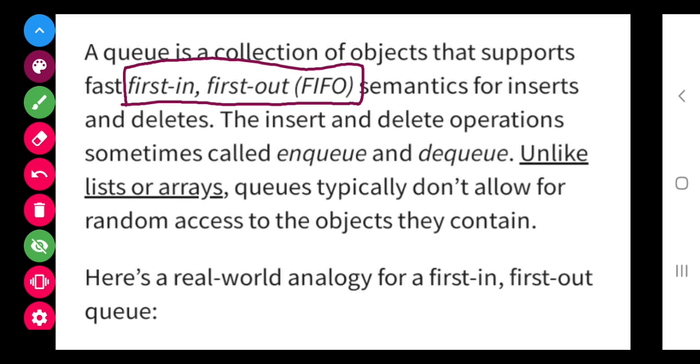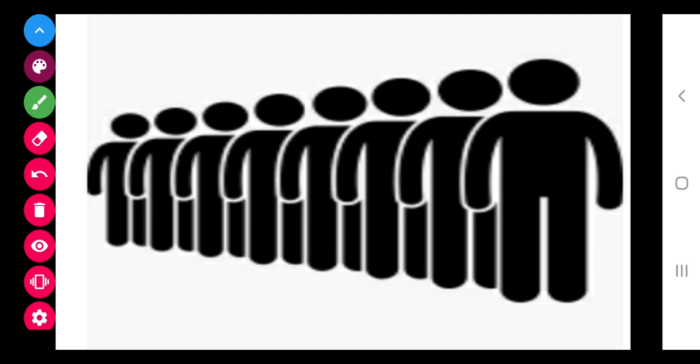In this, elements can be arranged in a list or an array. You know about the list. Array is not in your syllabus, so we will study with the help of this list. In this, if you are in a queue, you all know this is first in the queue, this is second, third, fourth, 5, 6, 7 and 8. Now suppose these are the list elements and they are standing in a queue.